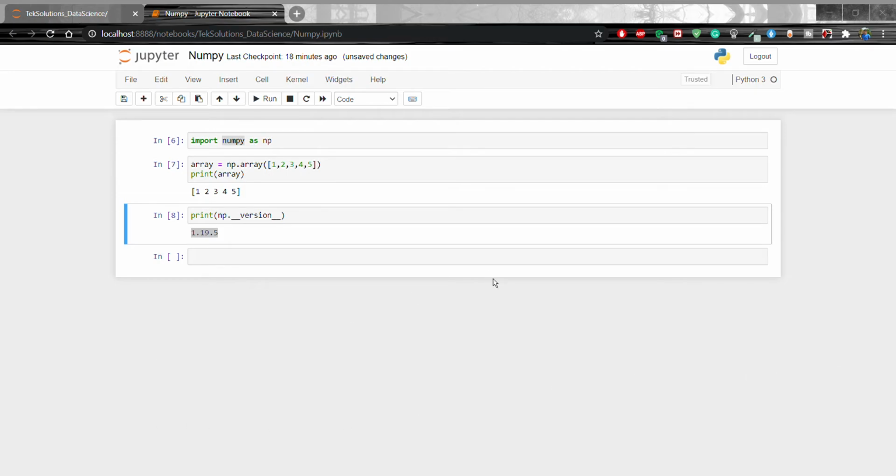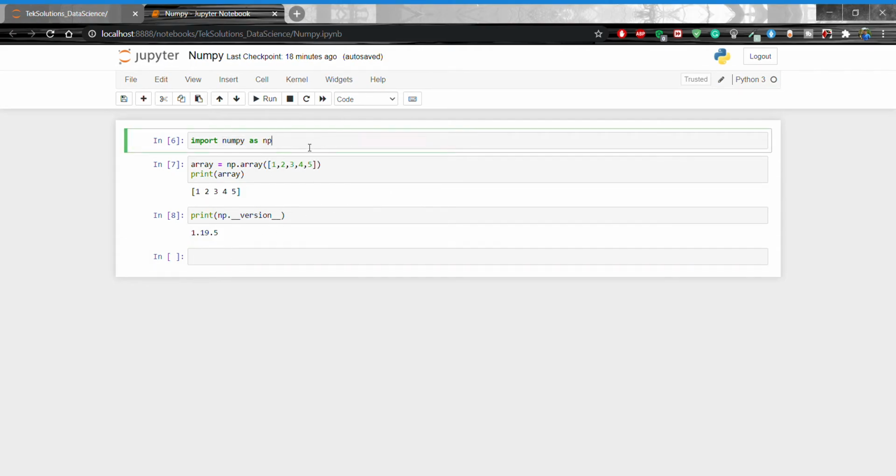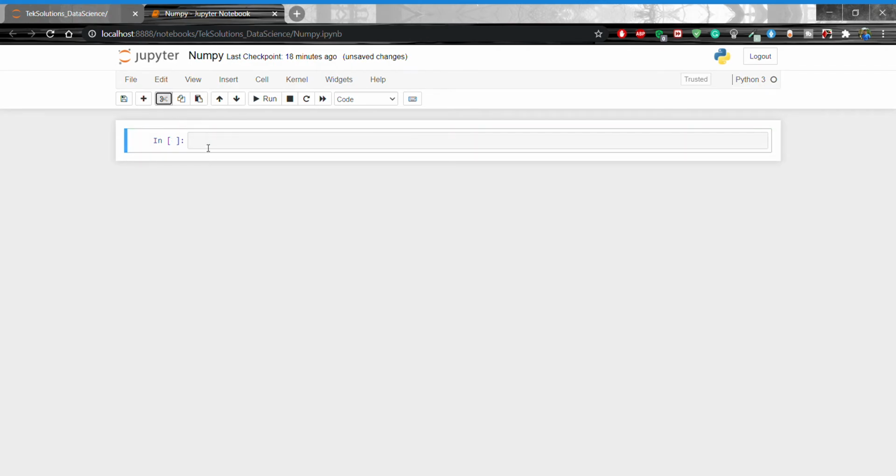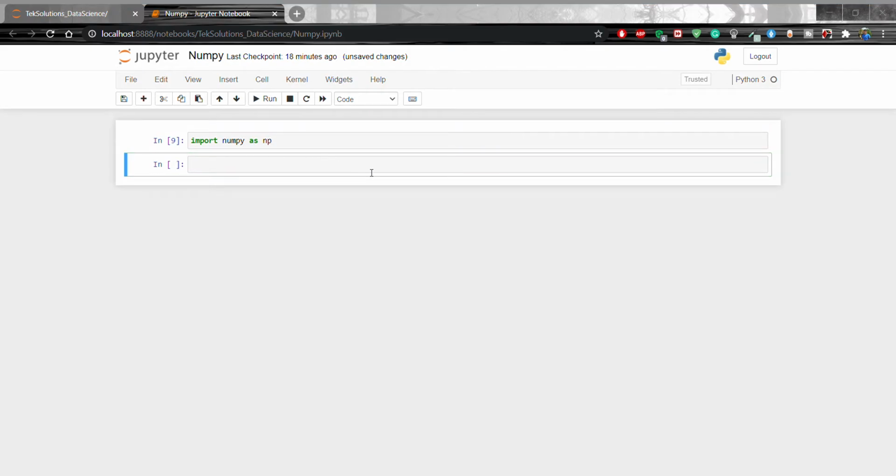Now I am going to show you how you are going to create an nd array. The most important object defined in numpy is an n-dimensional array type called nd array, okay. Now I am going to delete this one. Import numpy as np, okay.